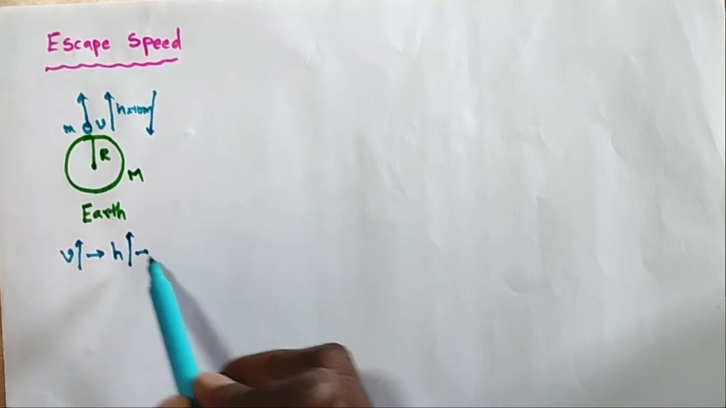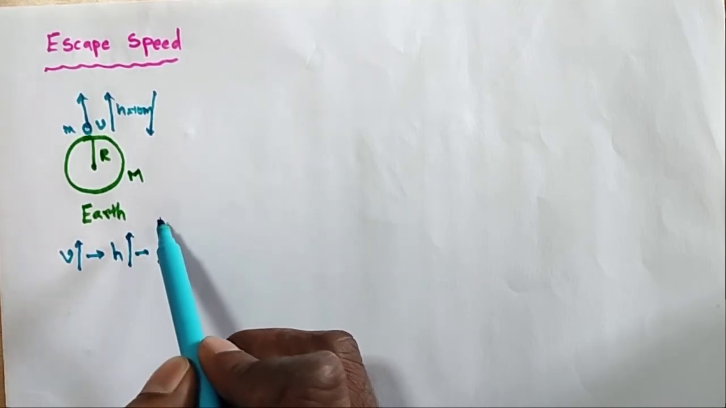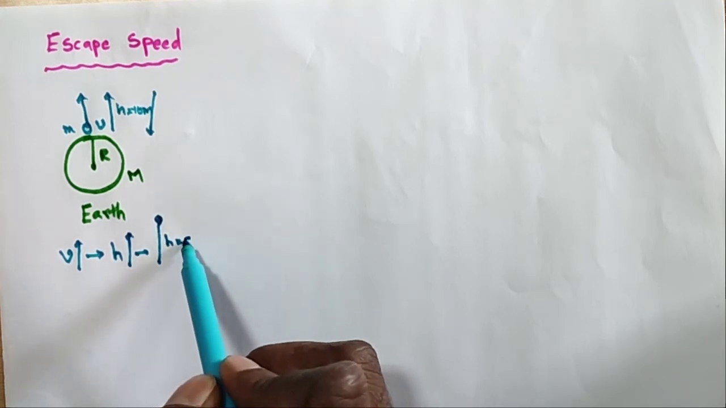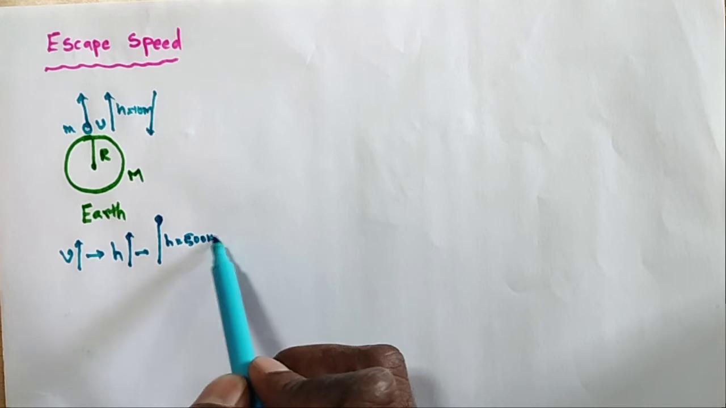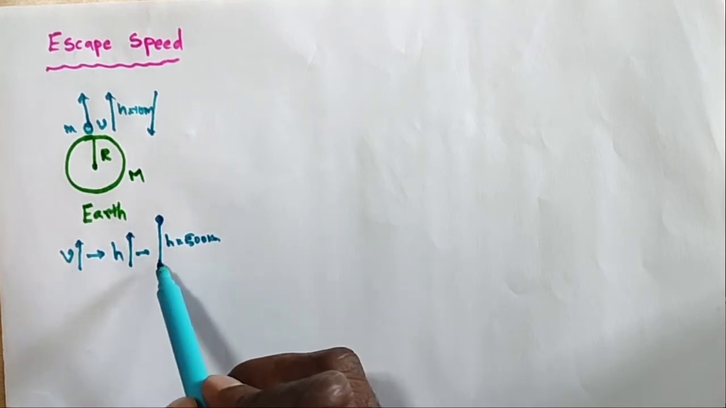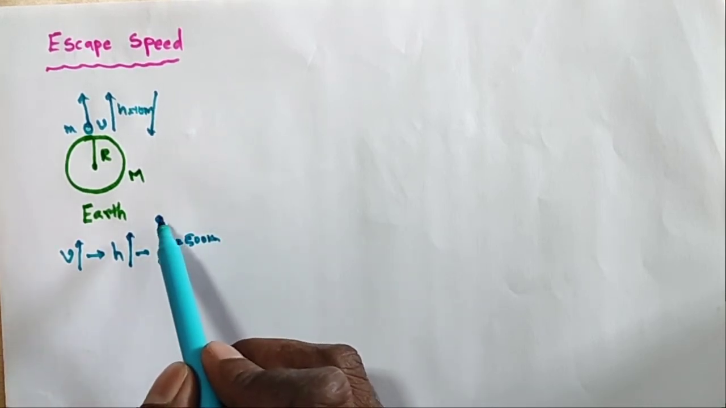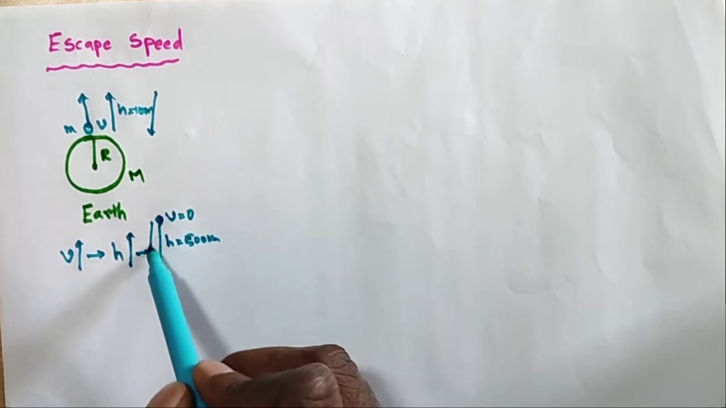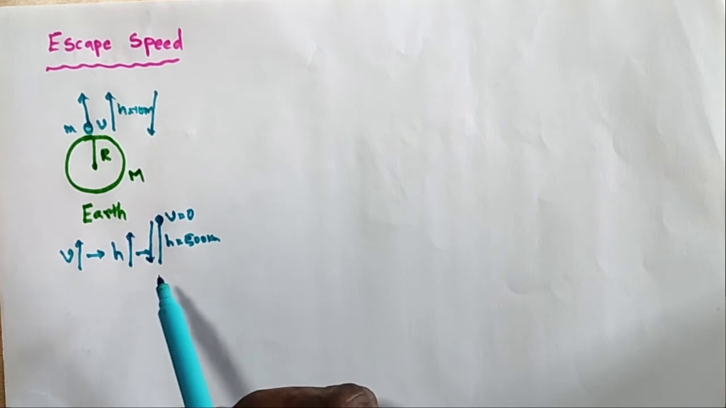So it moves to a maximum height at this point. Suppose h is equal to 500 kilometers. If the velocity is increased, the object moves up to 500 kilometers. What happens at this point? Its velocity will be 0 and it comes back towards the earth.